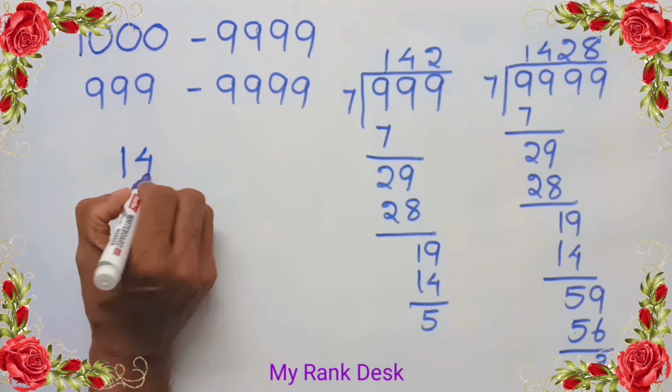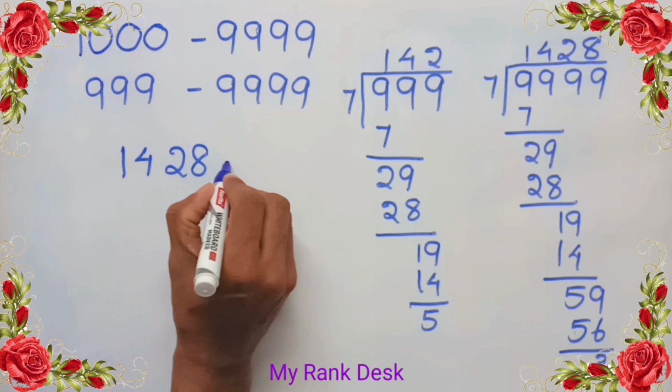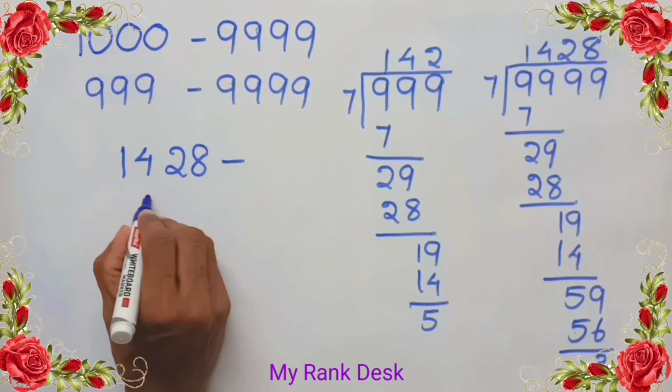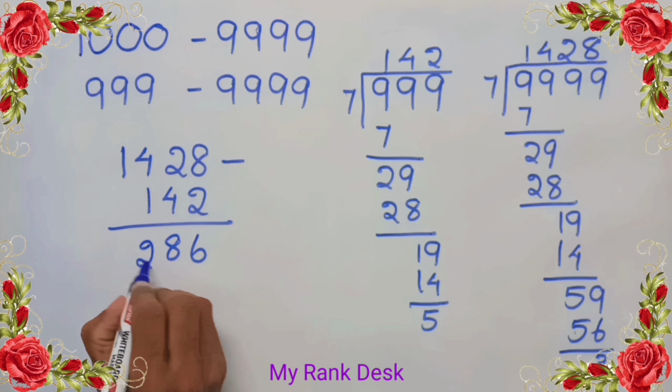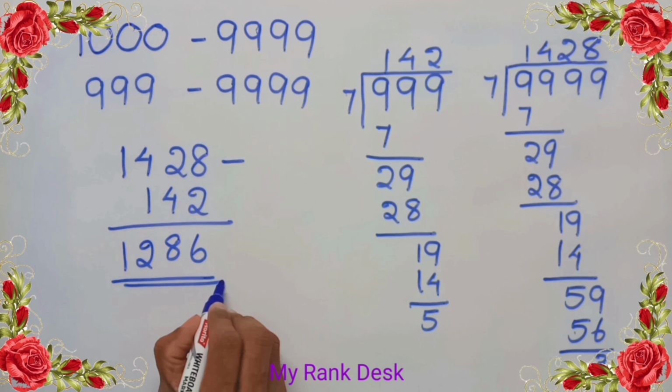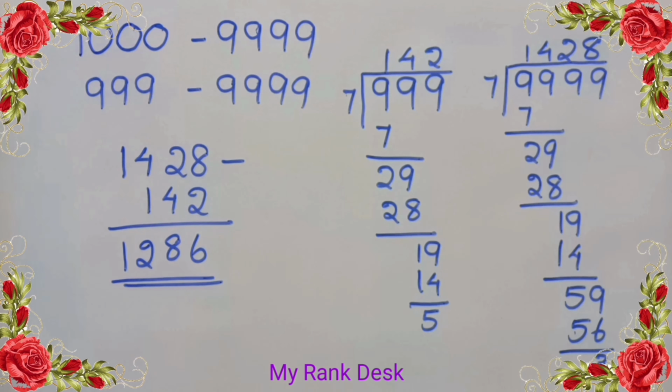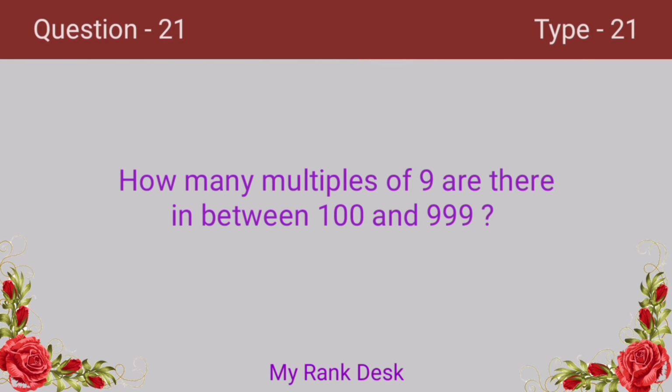On subtracting the quotients, 142 from 1428, we get 8 minus 2 is 6, 12 minus 4 is 8, 3 minus 1 is 2 and drop down 1. That is 1286. Answer 1286. Next question.